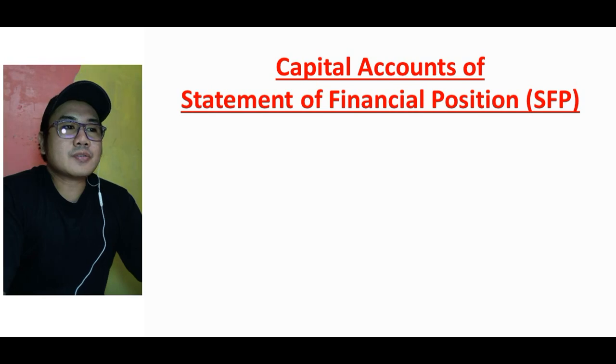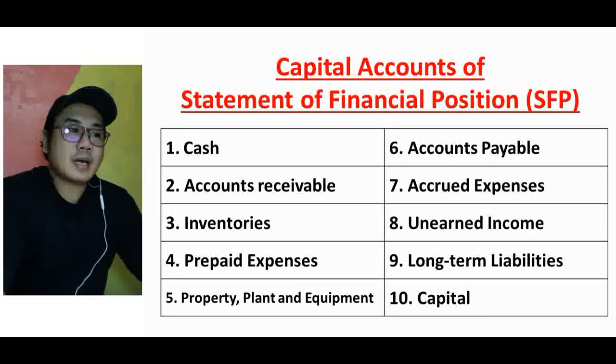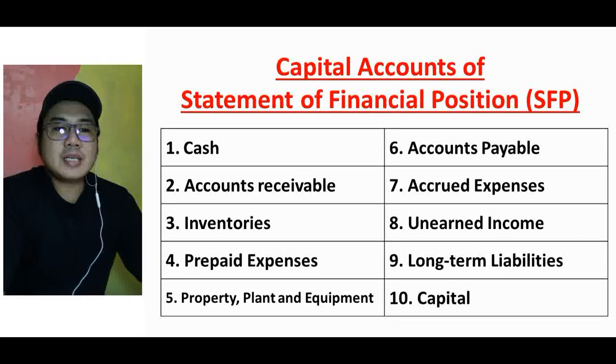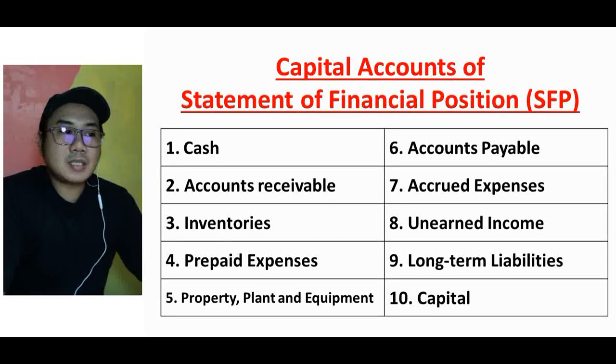Capital accounts of statement of financial position are as follows: cash, accounts receivable, inventories, prepaid expenses, property, plant, and equipment, accounts payable, accrued expenses, unearned income, long-term liabilities, and capital. Let us discuss each of the following.